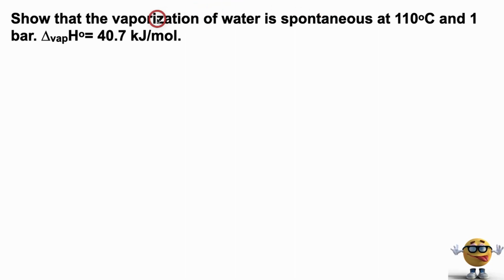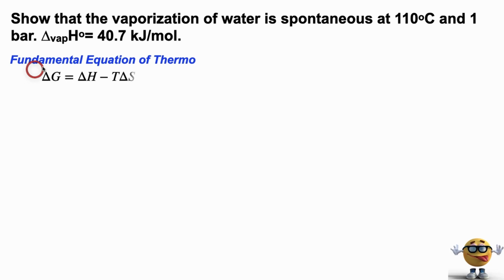Alrighty, my friends, we're going to show that the vaporization or boiling of water is spontaneous, so it occurs with no additional energy, just kind of on its own, at 110 degrees Celsius and 1 bar. And there's a variety of different ways to show that a phase change is spontaneous. I have some other ways in the description below, but in this video, we're going to use the fundamental equation